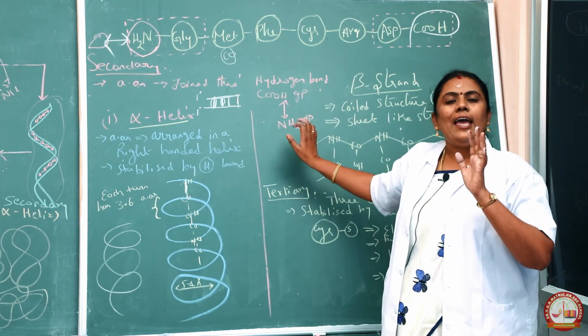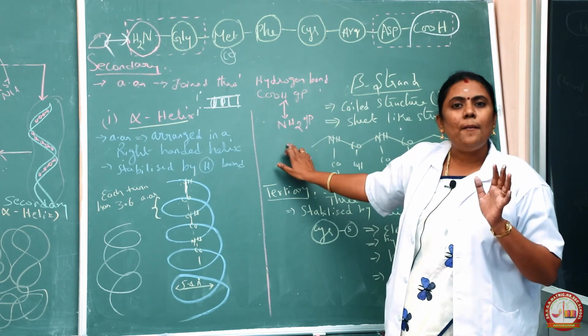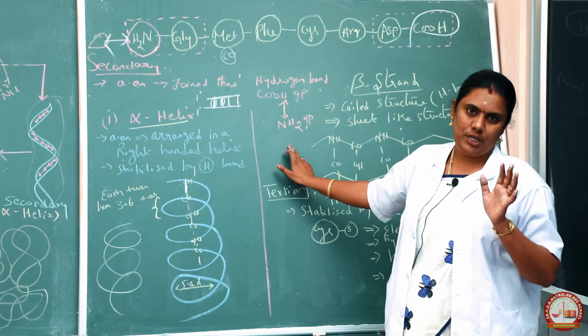So especially in beta pleated sheet, the cysteine containing amino acid will form a beta pleated sheet.